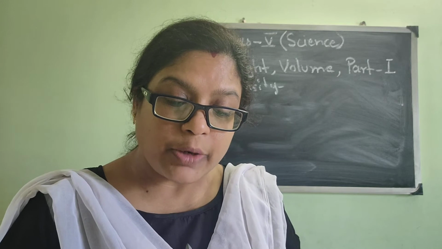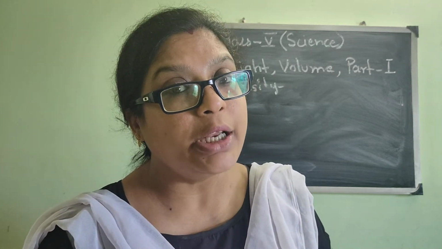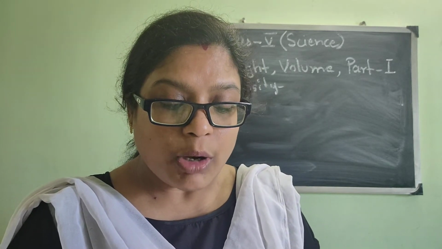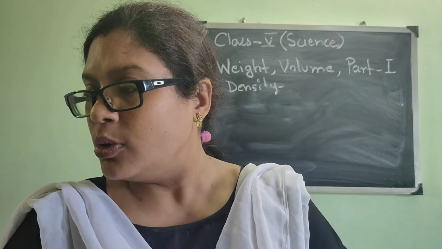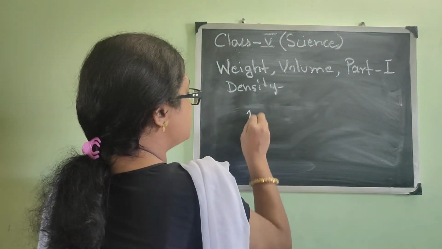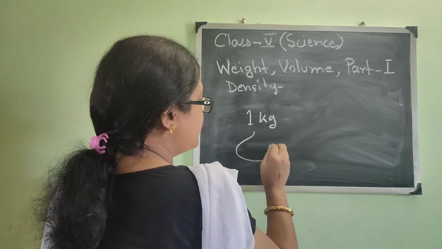What is the relationship between volume and weight? Now we will see what is the relationship between volume and weight. When the volume of a substance increases, its weight also increases. Suppose 1 kg of rice. The packet is like this.